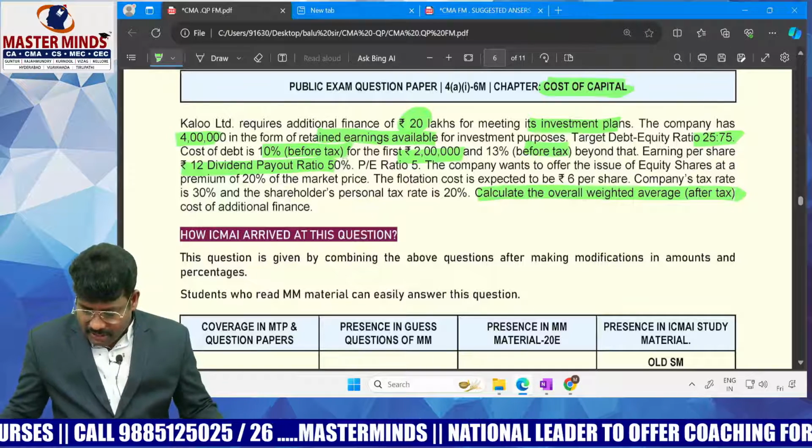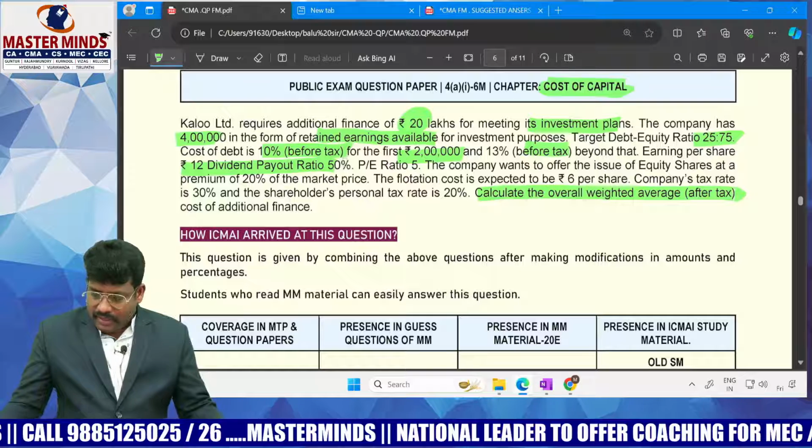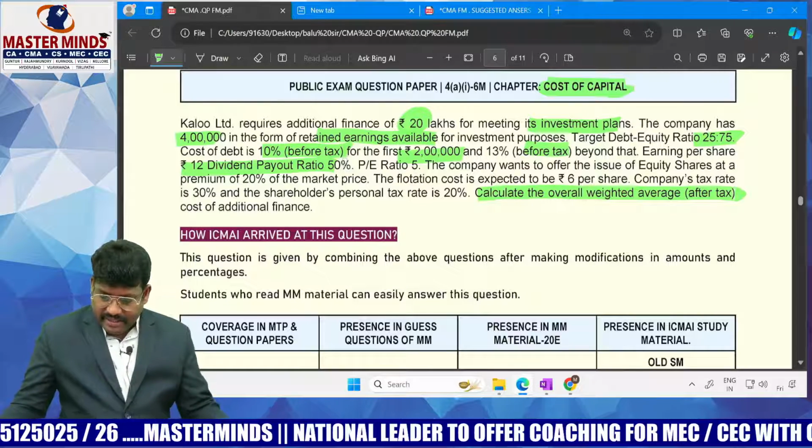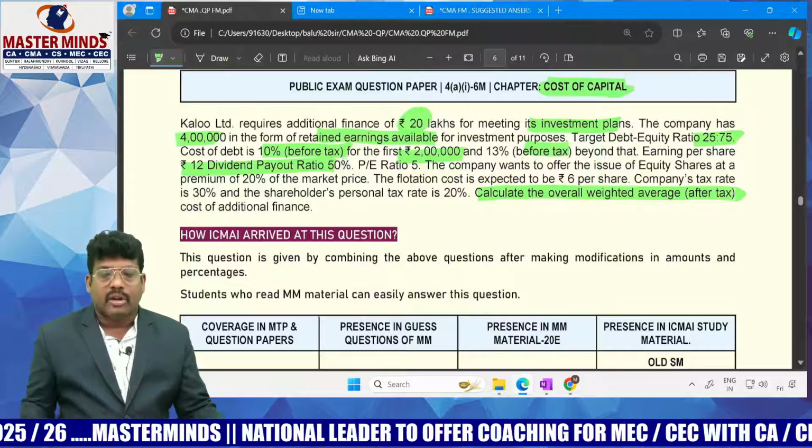The flotation cost is expected to be 6%. Company tax rate is 30% and the shareholders' personal tax rate is 20%. Calculate overall cost of capital.